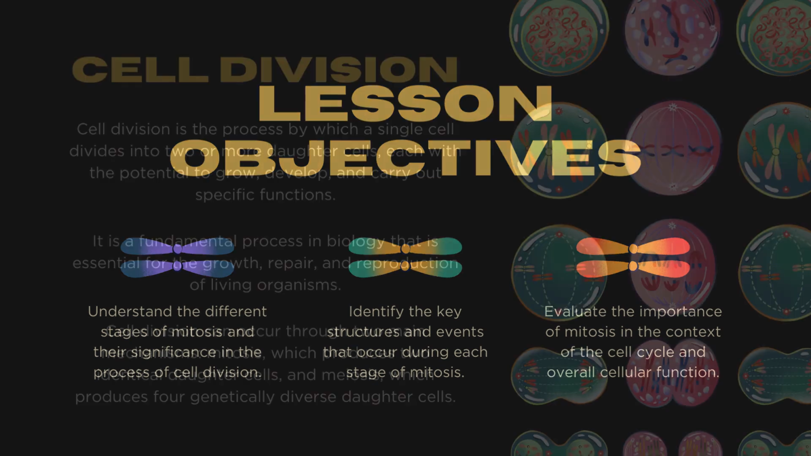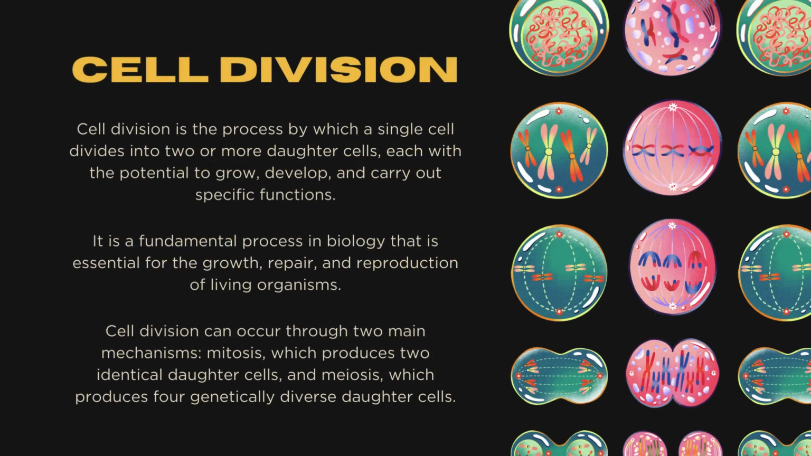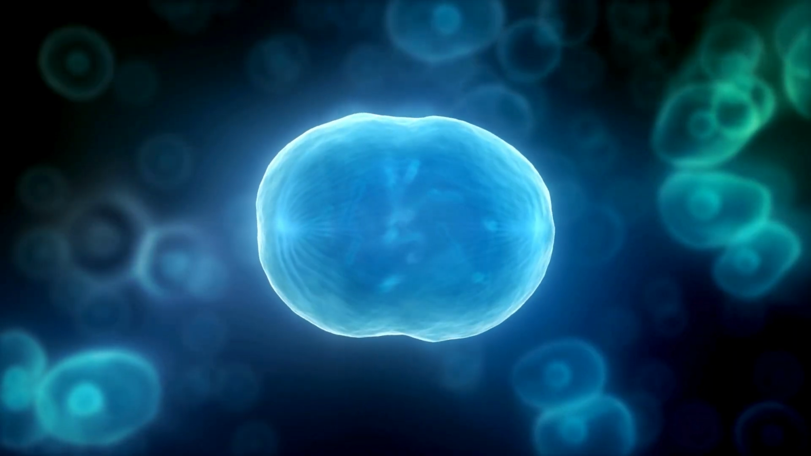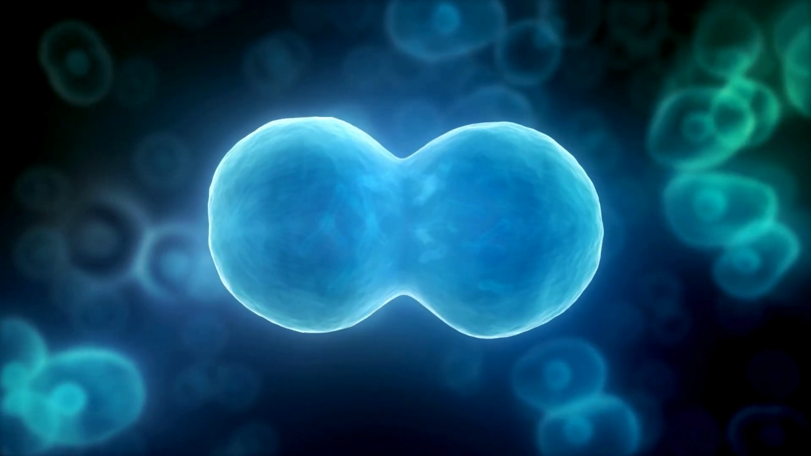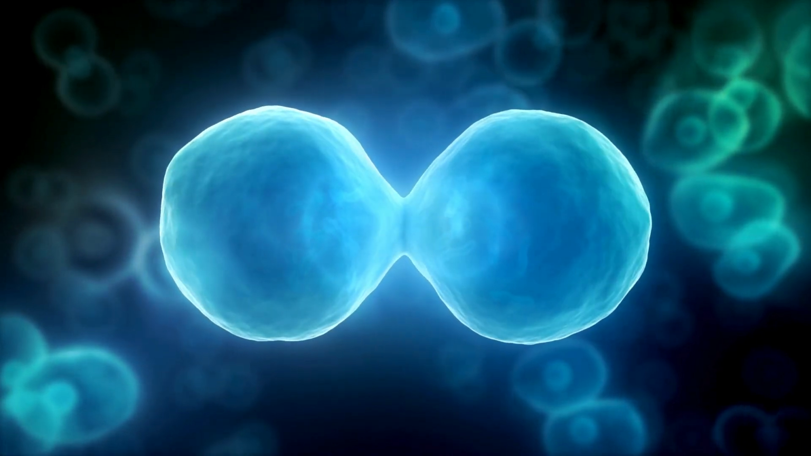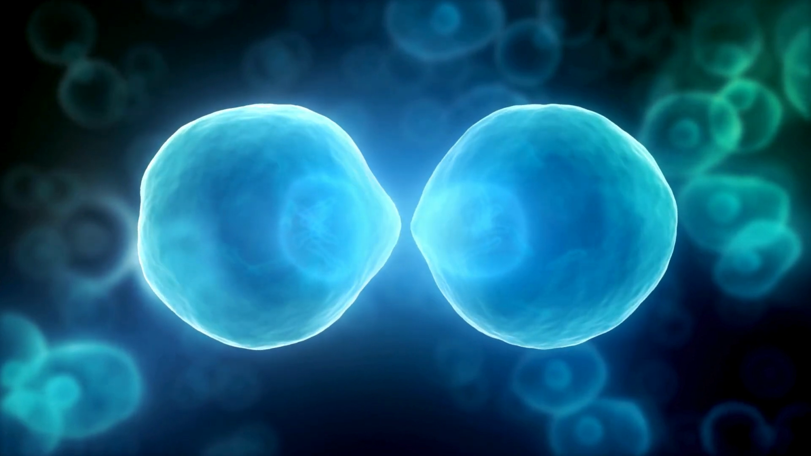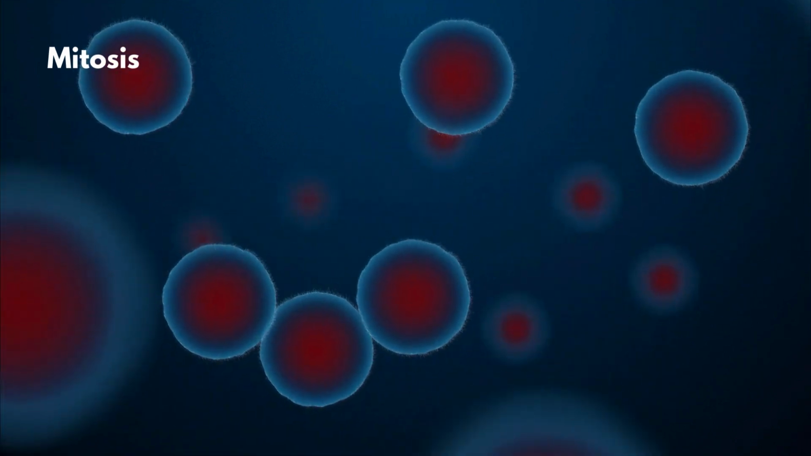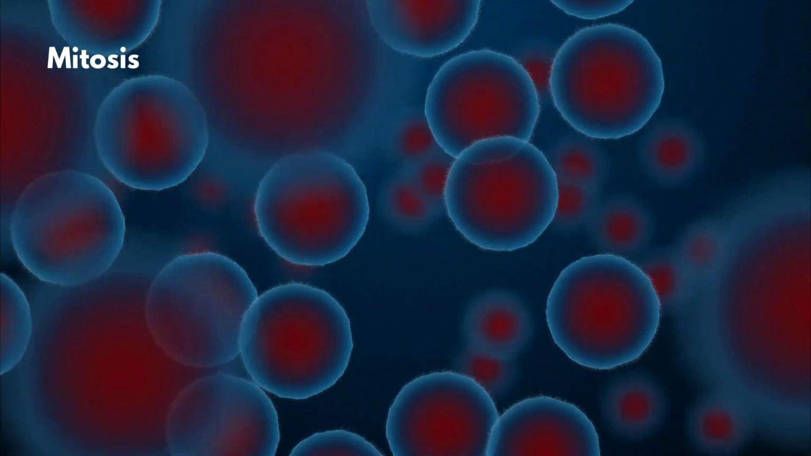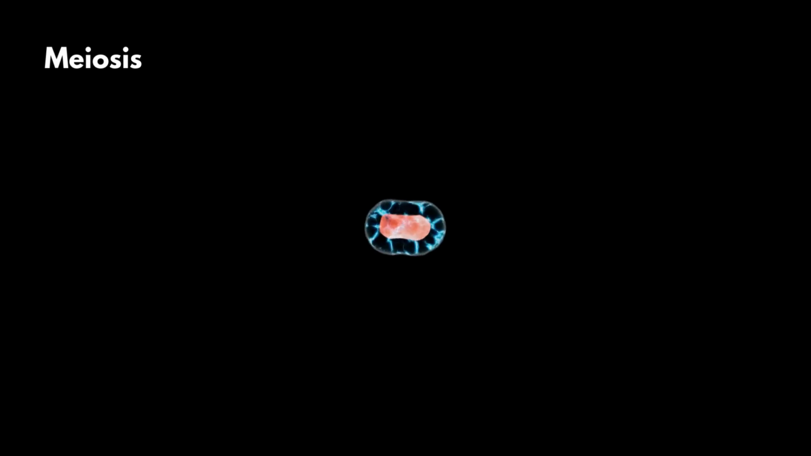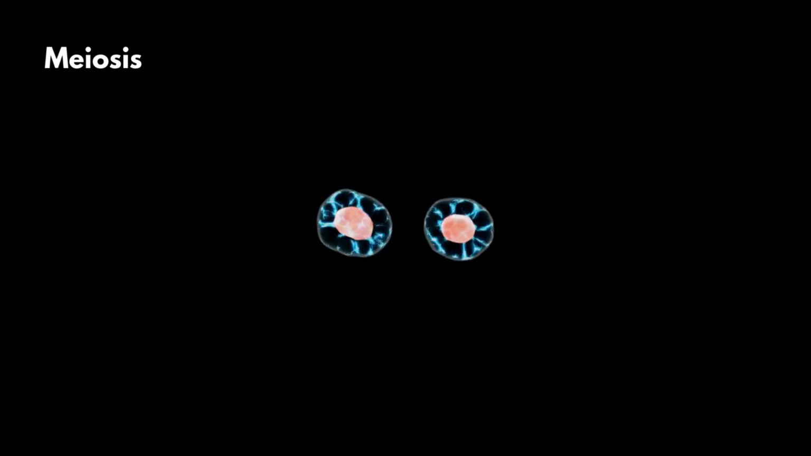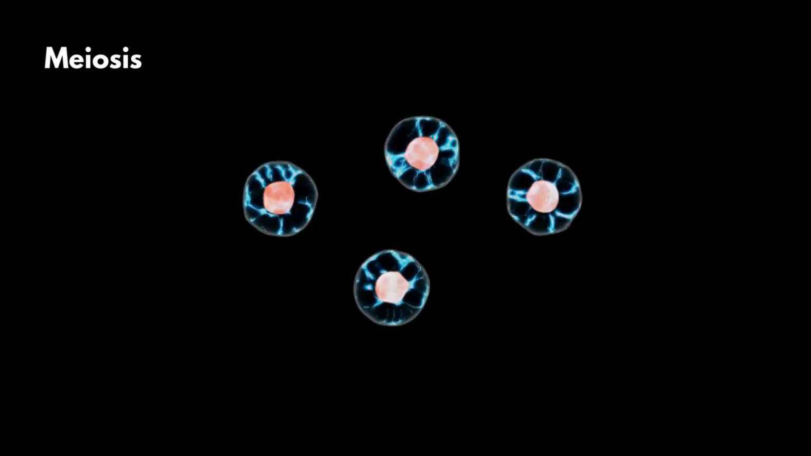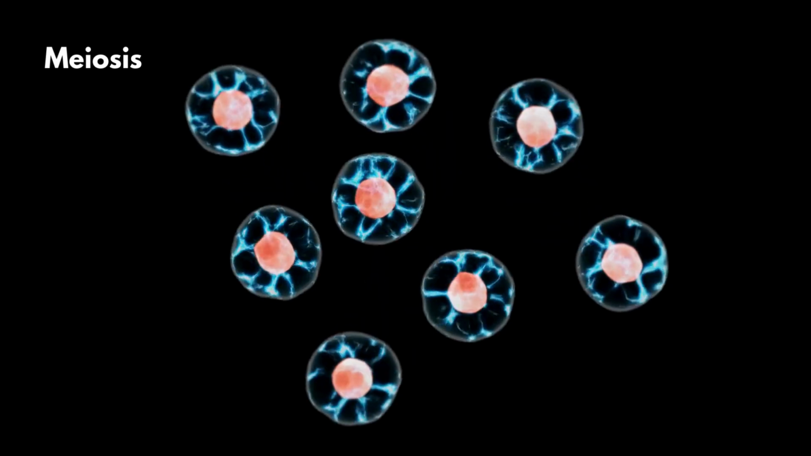Cell division. Cell division is the process by which a single cell divides into two or more daughter cells, each with the potential to grow, develop, and carry out specific functions. It is a fundamental process in biology that is essential for the growth, repair, and reproduction of living organisms. Cell division can occur through two main mechanisms: mitosis, which produces two identical daughter cells, and meiosis, which produces four genetically diverse daughter cells.